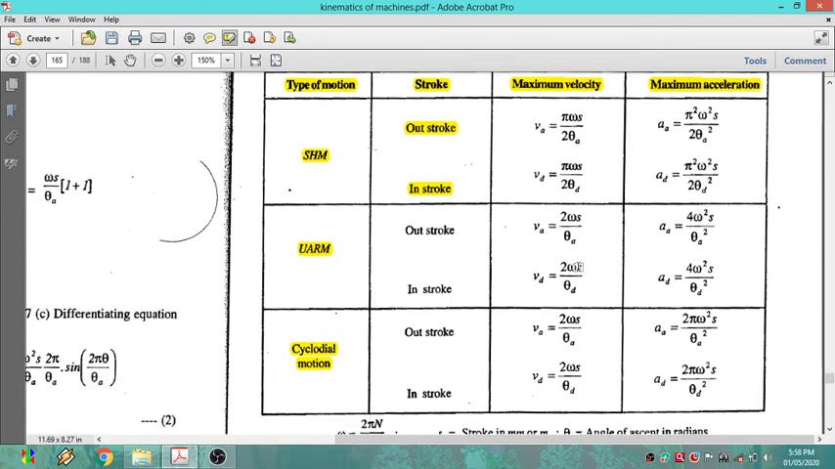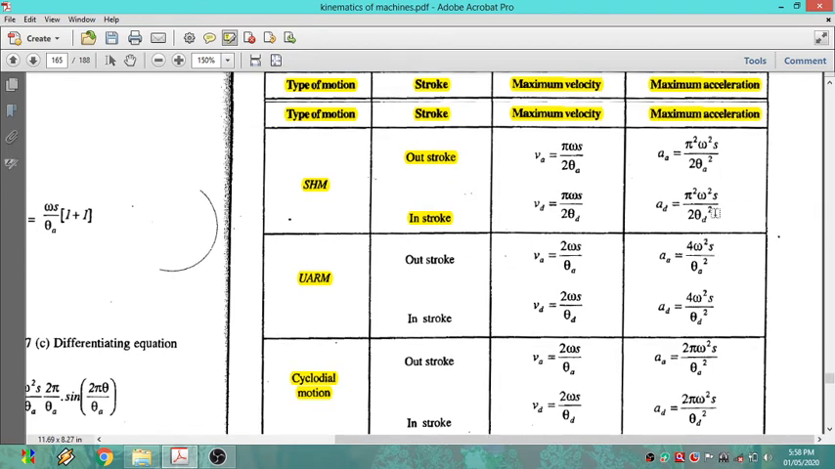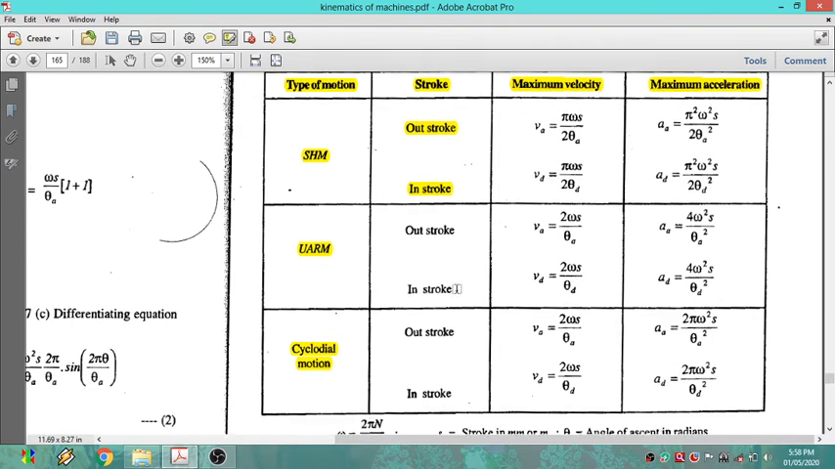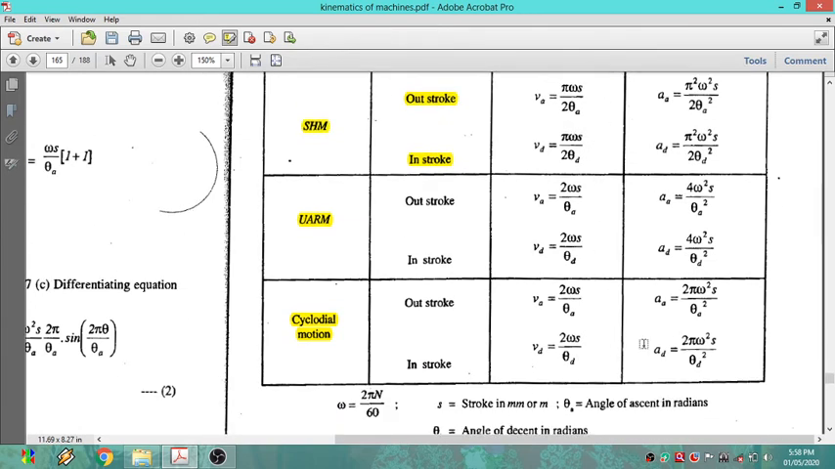For uniform acceleration and retardation motion you can use this equation for maximum velocity and this one for maximum acceleration. For the outstroke we use these two equations for maximum velocity and maximum acceleration, and for the instroke, the return stroke or descent, we use this equation as well as this equation. For cycloidal motion, for outstroke, rise, ascent, you can use these two equations for maximum velocity and maximum acceleration, and for instroke and descent we can use these two equations for calculating maximum velocity and maximum acceleration.